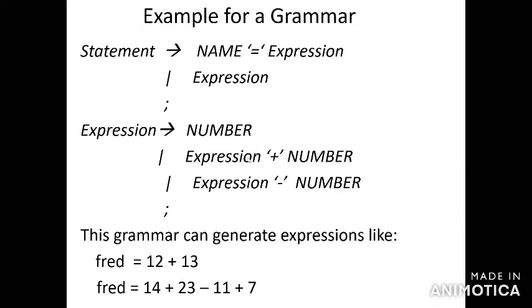So this is for the expression, which is the head. This will indicate the body. The first one, number, is body 1. The second one, expression plus number, is body 2. Expression minus number is body 3. So the slash will indicate this or this or this. So this is for the expression.